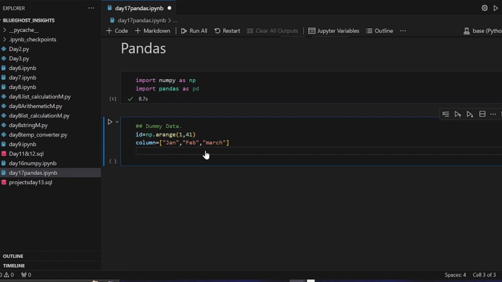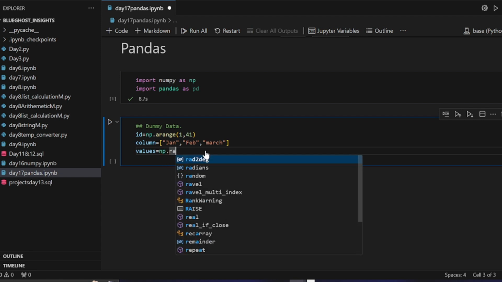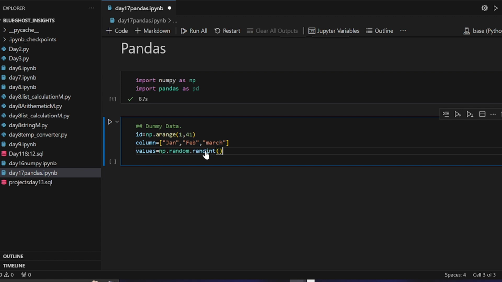So now are the rows, the values that are going to be contained inside of that table. So how do we go about this? The first thing I'm going to do is create a variable, values, and the values I want it to be np.random.randint. Then over there I want to put a certain amount I want to see.